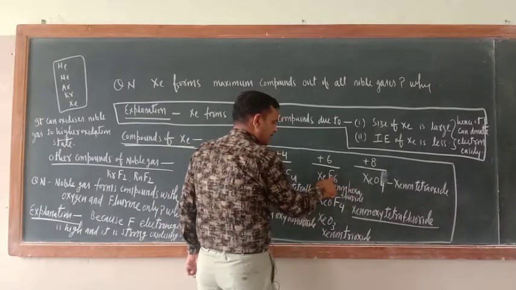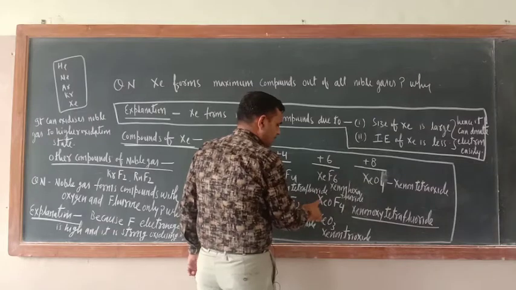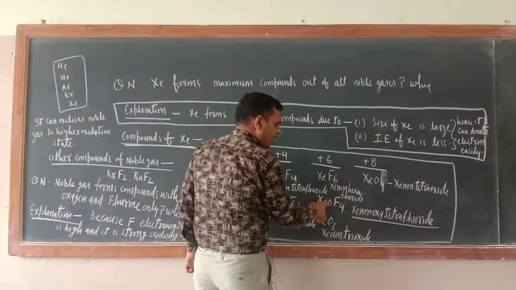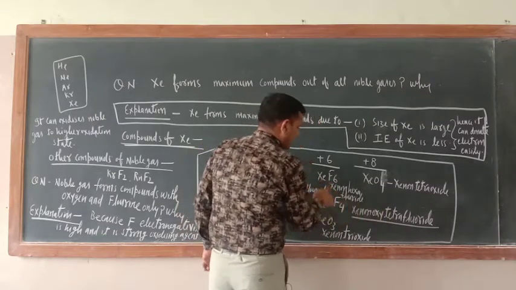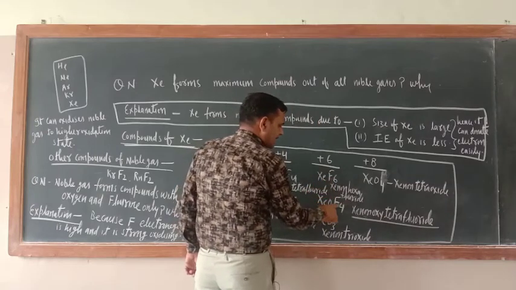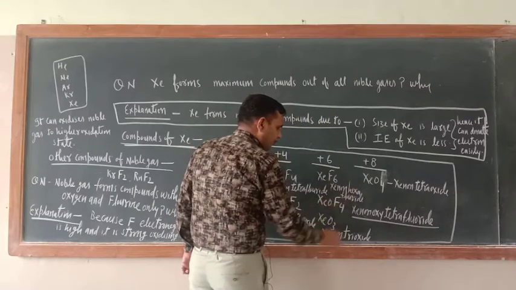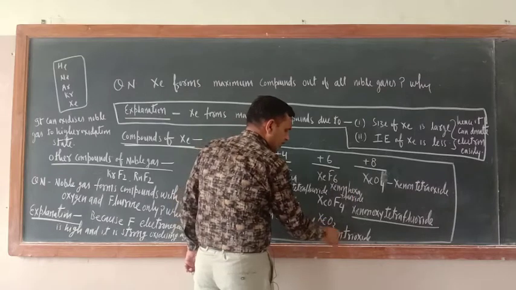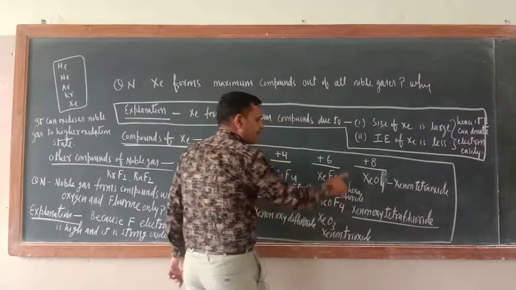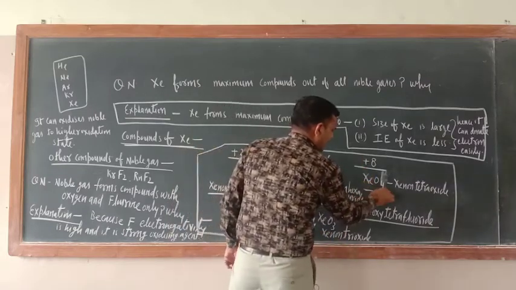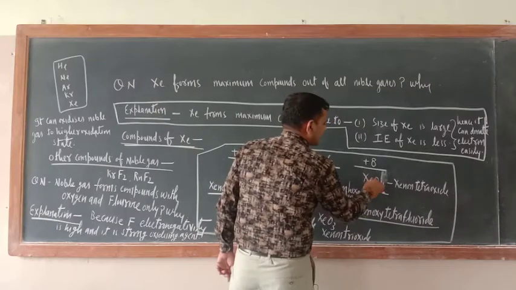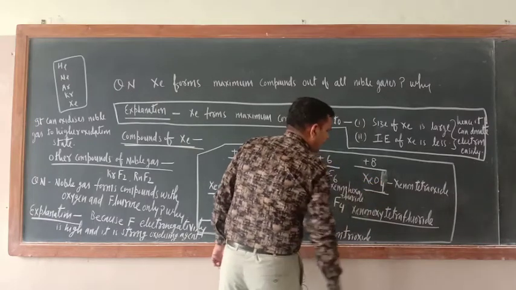In the +6 oxidation state, the first is xenon hexafluoride, XeF6, and the second is xenon oxytetrafluoride, XeOF4, and also XeO3, xenon trioxide. In the +8 oxidation state, only one compound is there, XeO4, xenon tetraoxide.